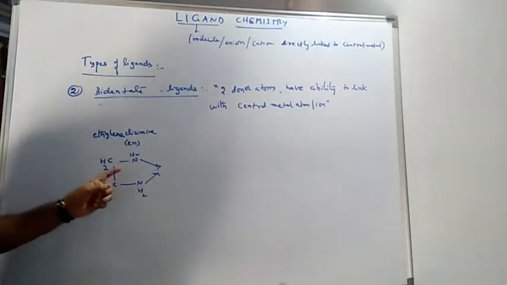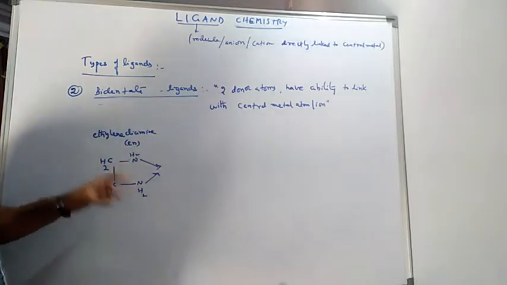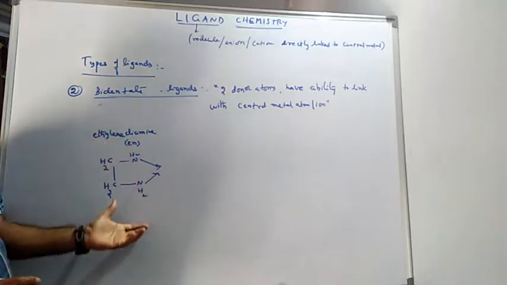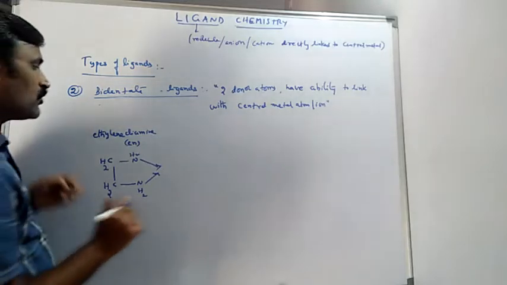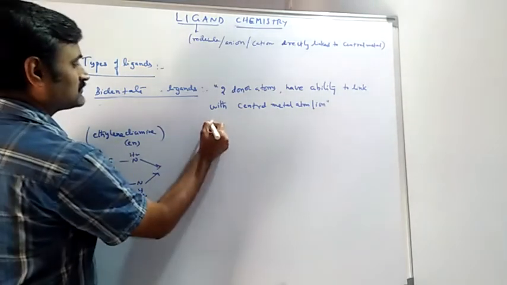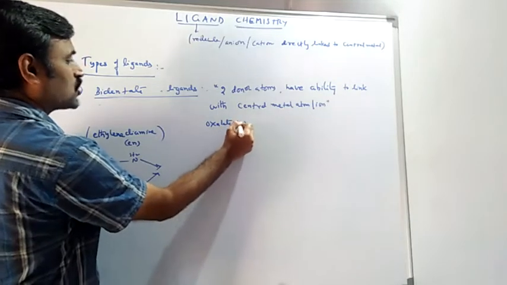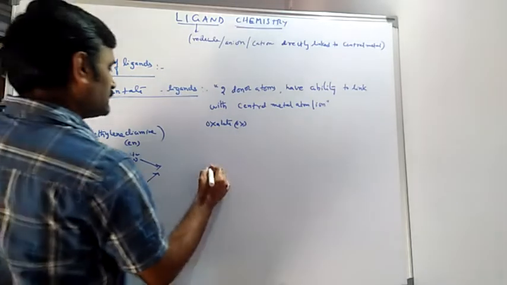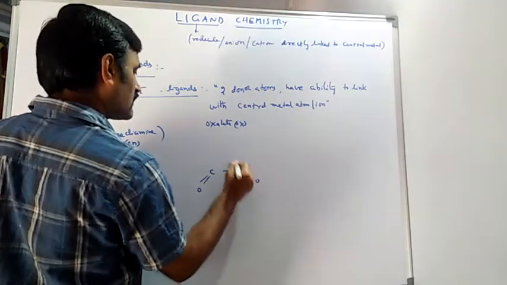In this way, these two donor atoms of nitrogen of ethylene diamine make it a bidentate ligand. Another example we have is oxalate. Ox is the shortcut lettering.